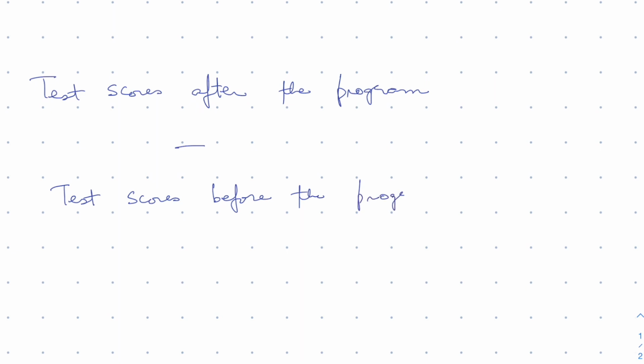But what is the problem with this? One is that as the students are growing over time, they are just learning more things from their day-to-day experiences, so their performance could have just gone up regardless of whether you provide them uniform or not. Another thing is that maybe there was some other program that the state government came up with. Maybe they were providing them free meals in school, so they were attending schools more regularly, and this way you don't necessarily learn about the impact of this uniform program.